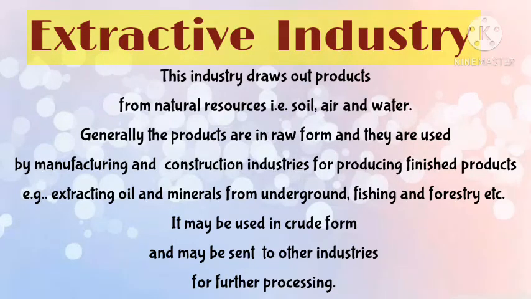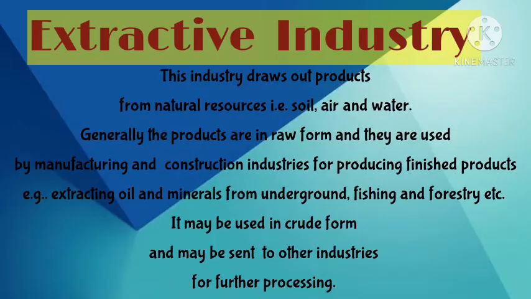Next, the extractive industry. This industry draws out products from natural resources, that is soil, air and water. Generally the products are in the raw form and they are used by manufacturing and construction industries for producing finished goods. Examples of extractive industries: extracting oil and minerals from underground, fishing and forestry, etc. It may be used in a crude form or may be sent to other industries for further processing.